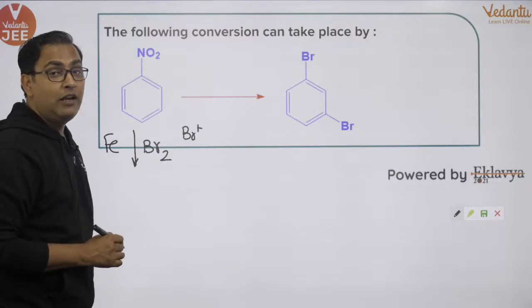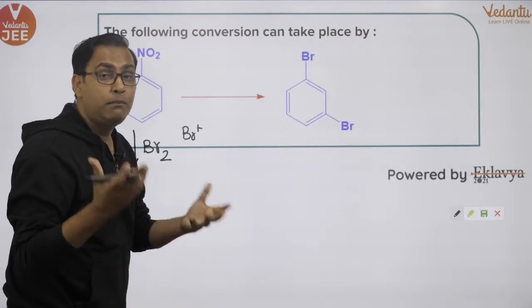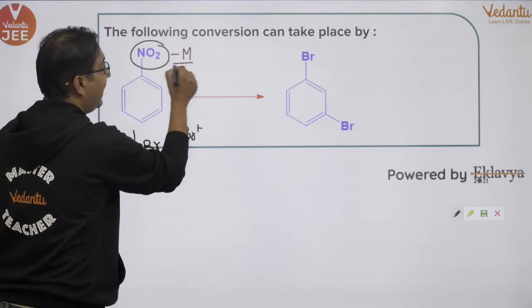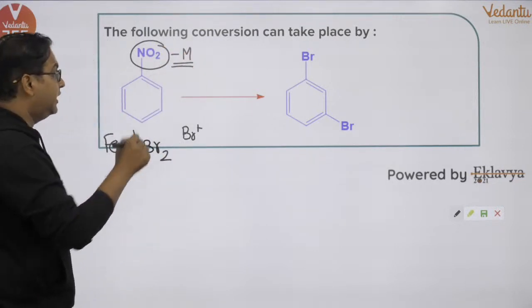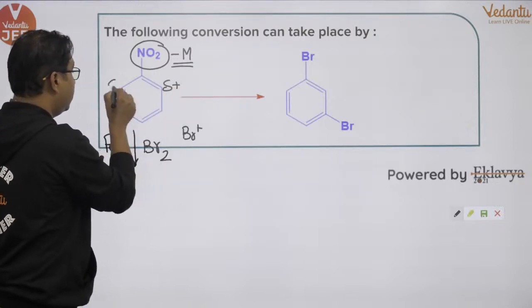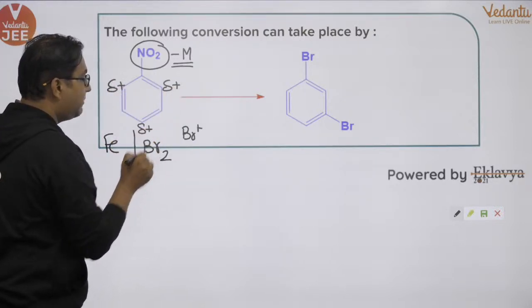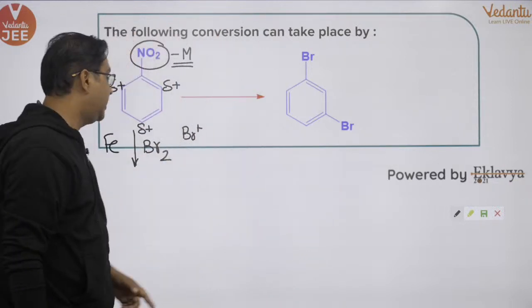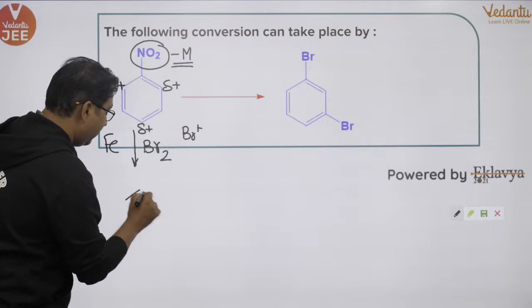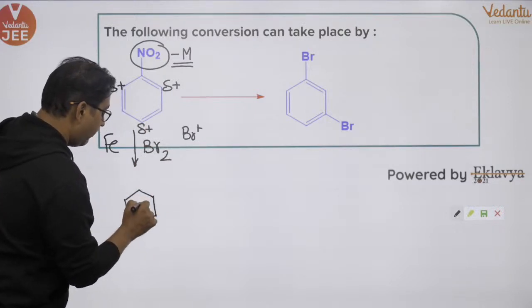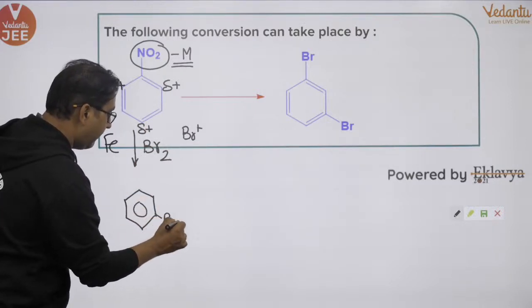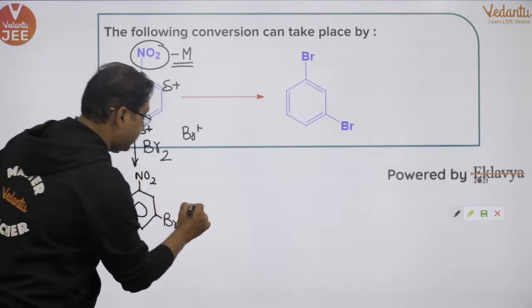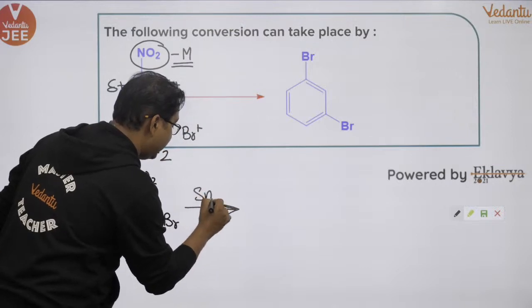An electrophile will attack the electron rich positions. On benzene, if we are connecting an NO2 group, which has a minus M effect, we are going to see delta positive on ortho and para positions. So definitely the meta position becomes electron rich, isn't it? So the bromine will be attached on the meta position.